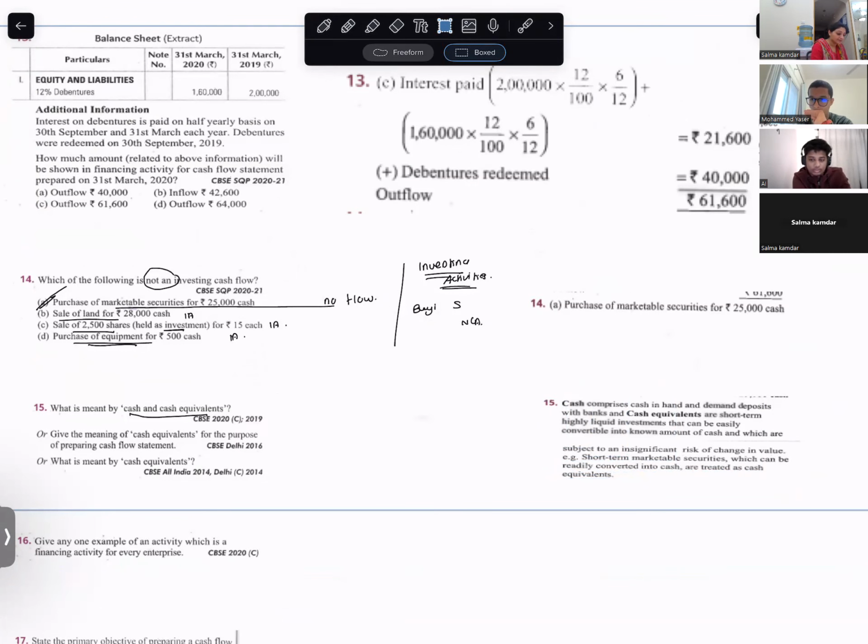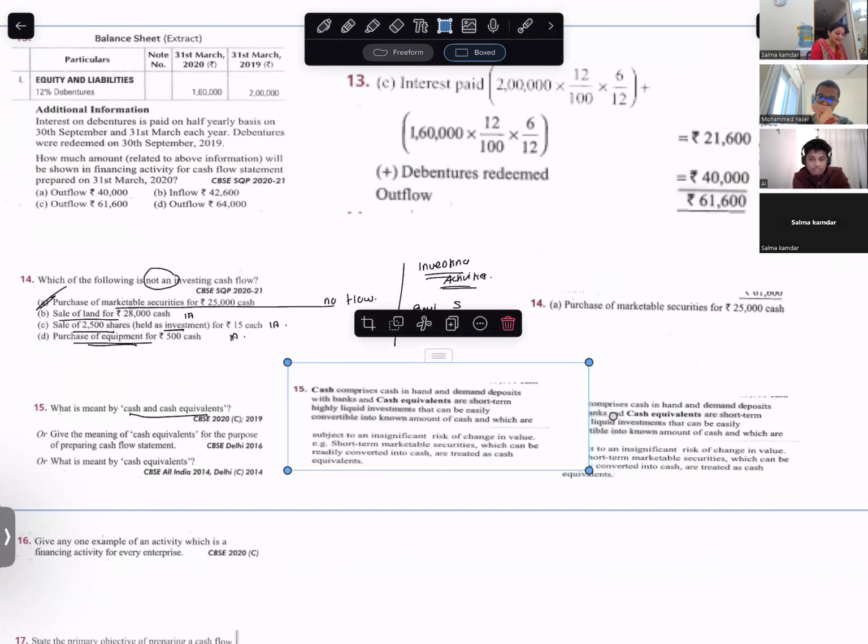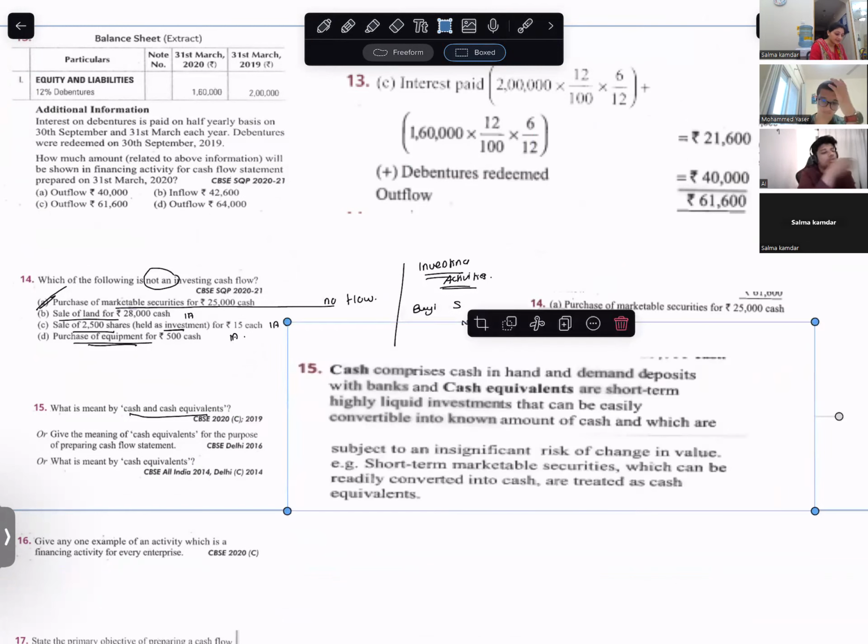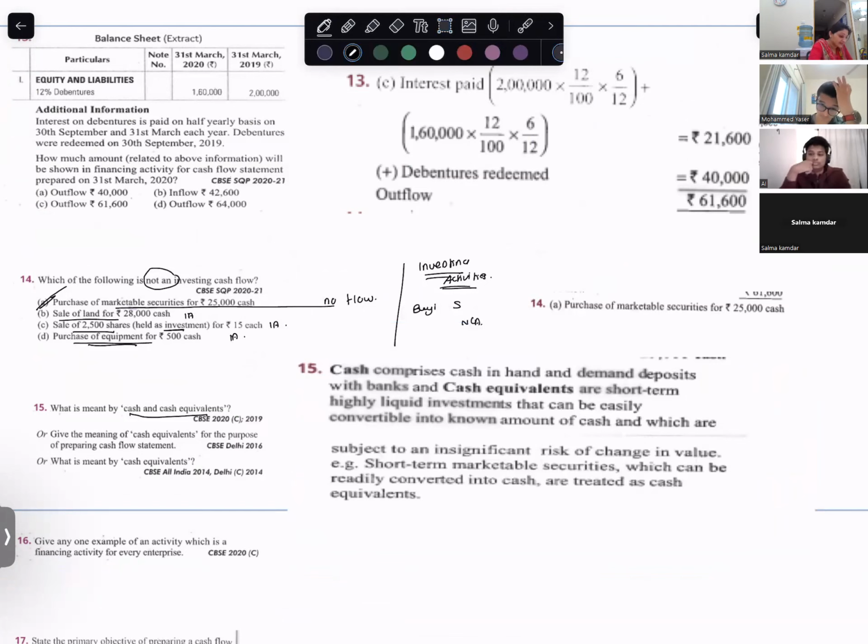Cash means cash in hand and demand deposits. Cash equivalents are short term liquid investments that can be converted into cash.